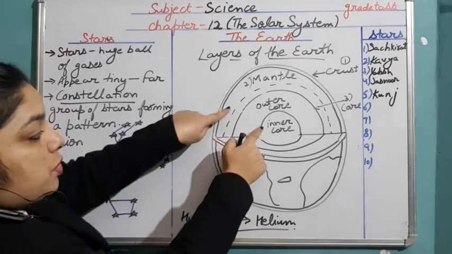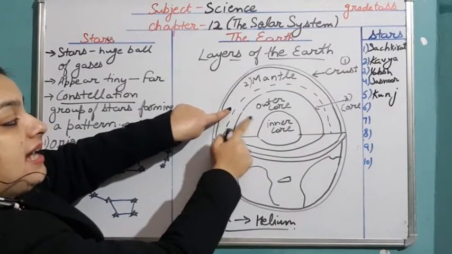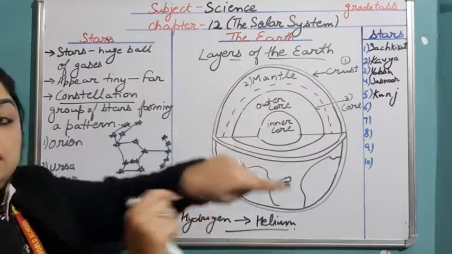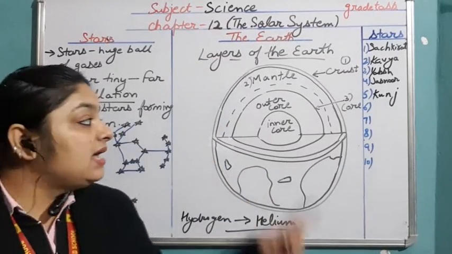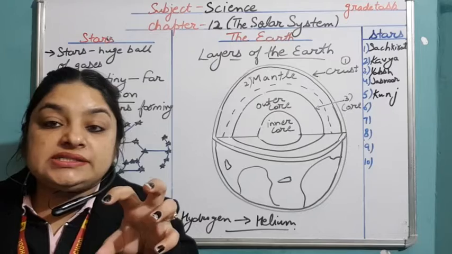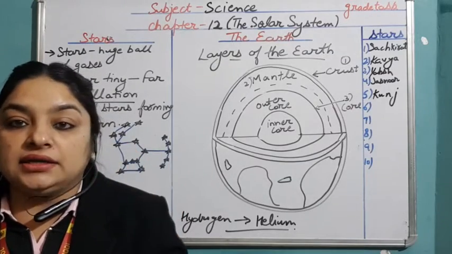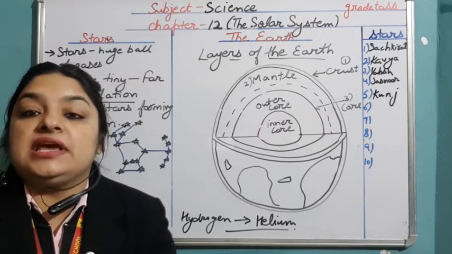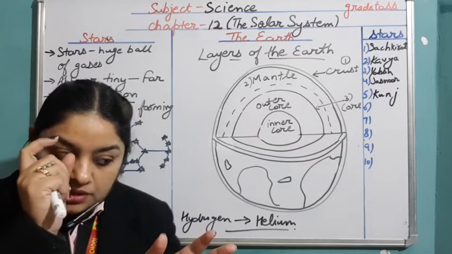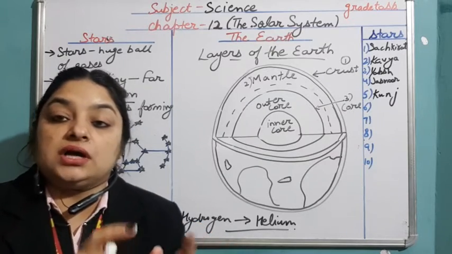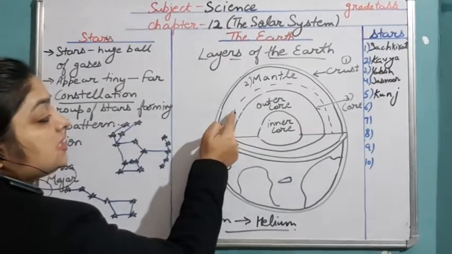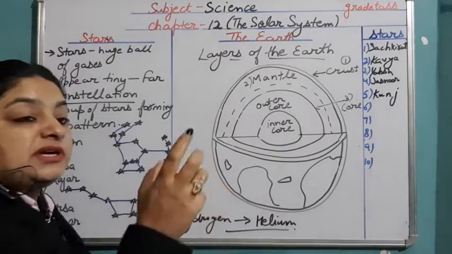So the inner mantle and outer core are present in the molten state, and the inner core is present in a solid state, and it is rich in iron. It is the innermost layer, a kind of solid sphere.